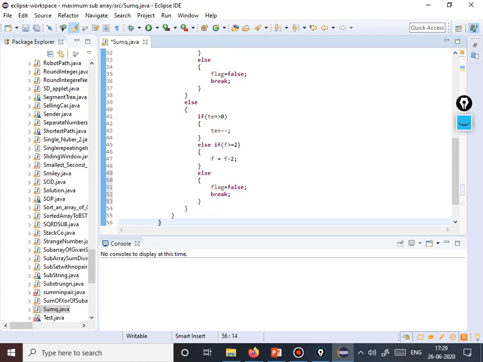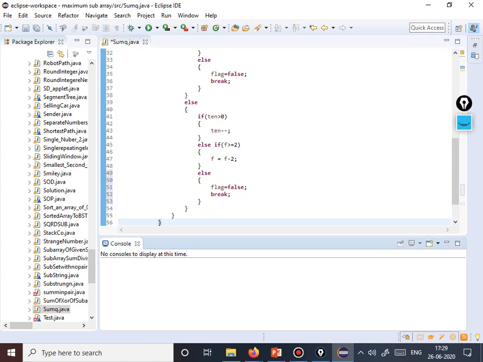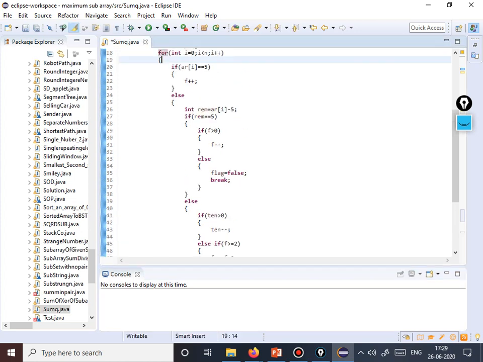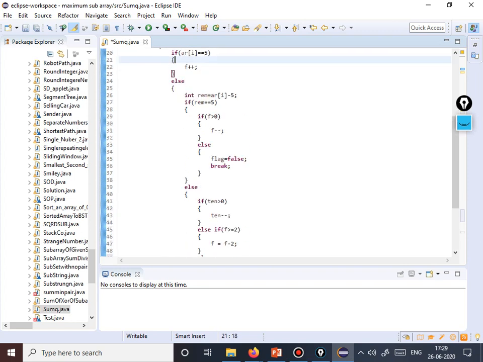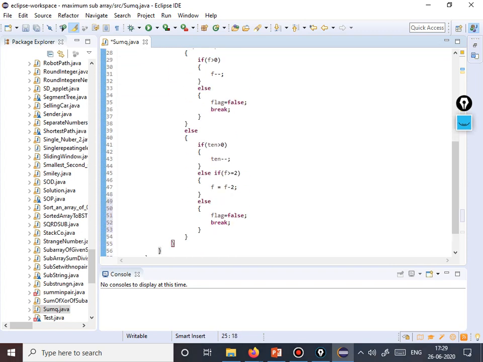Okay, one more thing we need to do. We never took the coin in this case. So the chef figures out whether he can return the change.